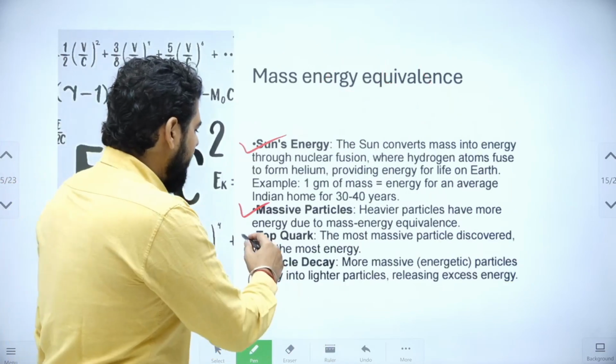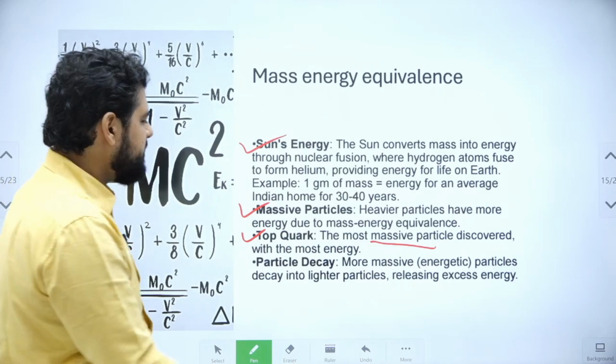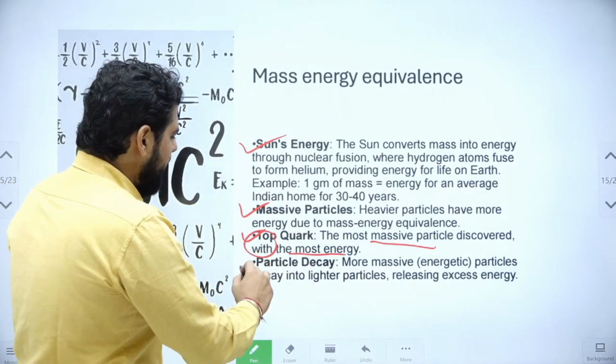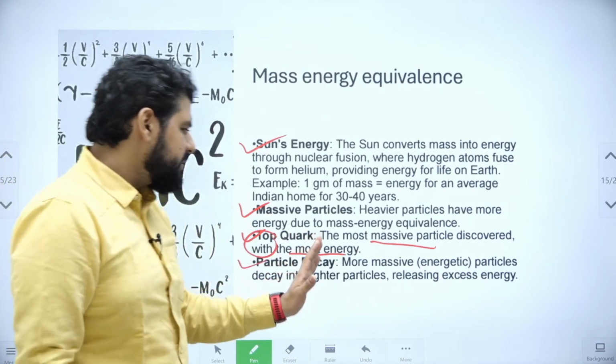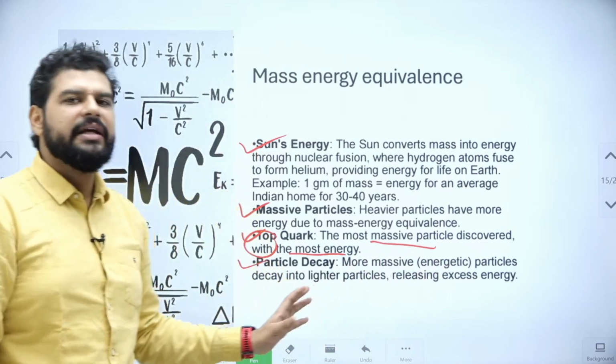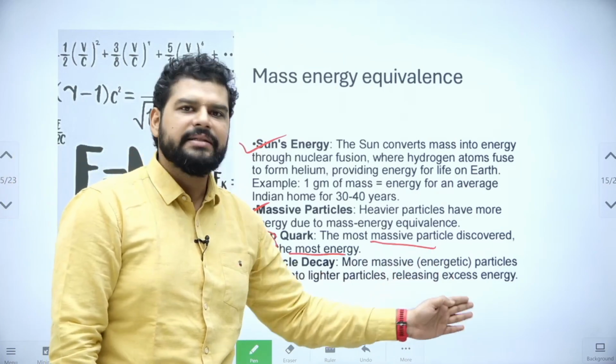The top quark is the most massive particle discovered, hence it has the most energy also. And decay, now this is important: the more massive the particle is, the faster it will decay into lighter particles, releasing excess energy.